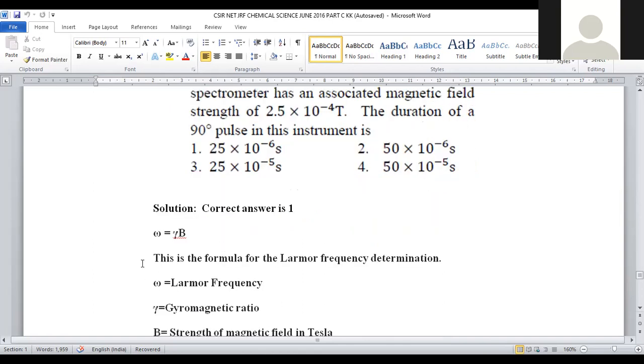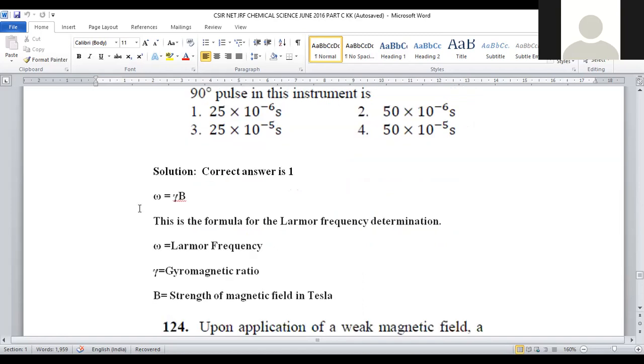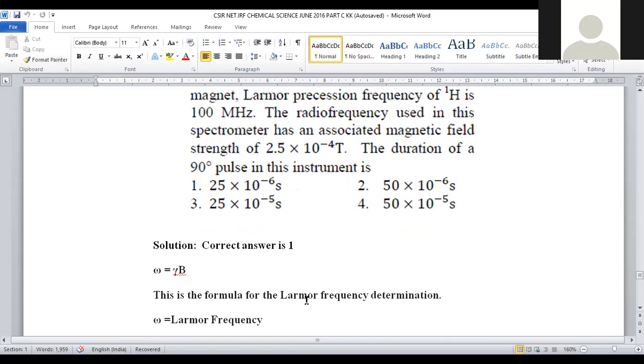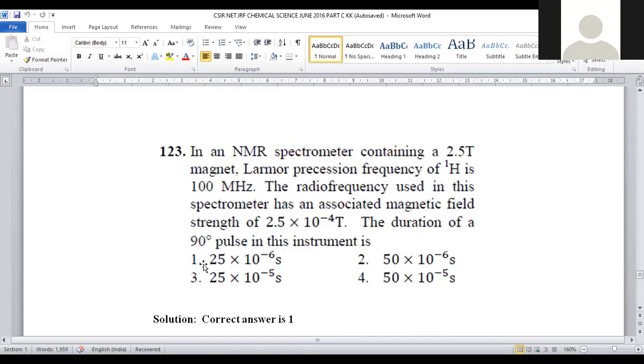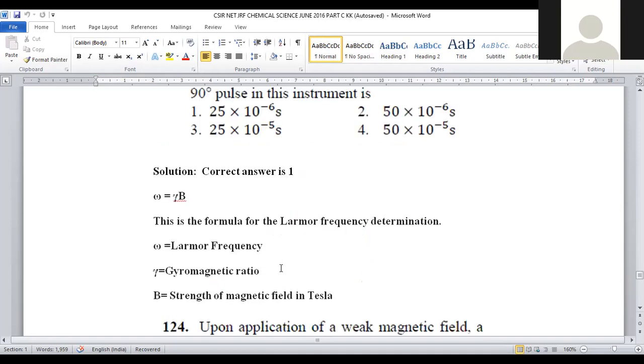For that purpose, we have the formula: omega is equal to gamma into B. Omega stands for Larmor frequency. Gamma denotes the gyromagnetic ratio. B is the strength of the magnetic field we are applying, that is measured in Tesla. When we substitute all the values, the final answer, the duration of the pulse in the instrument, will be 25 into 10 to the power minus 6 seconds. For question number 123, option number 1 is the correct answer.